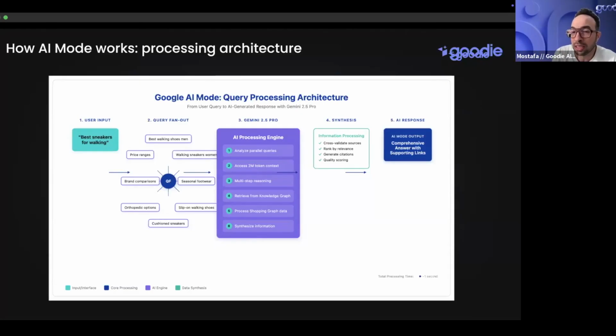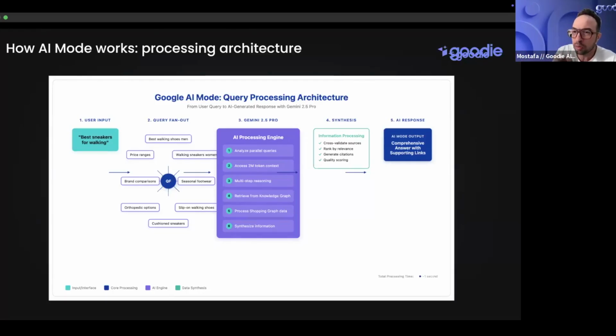So it's analyzing all of the context, all of the results that are coming, and then synthesizing this information and bringing it to you. And obviously, it's not looking at it equally. There are some ranking factors that go in here, quality scoring, cross validation, co-occurrence, which are things I'm going to talk about in a second. And then there's a comprehensive answer that you end up seeing. This is a slightly different mechanism from how AI overview works.